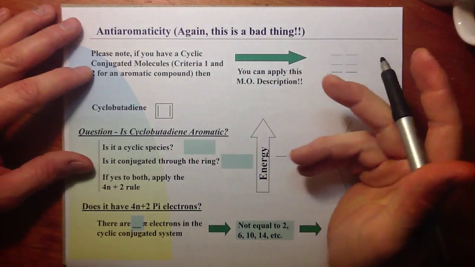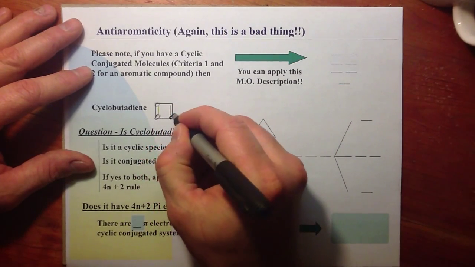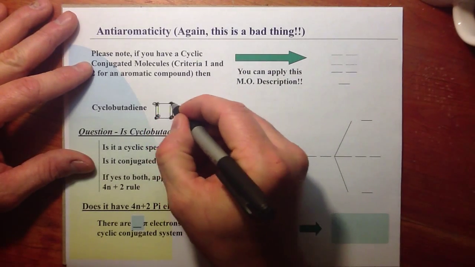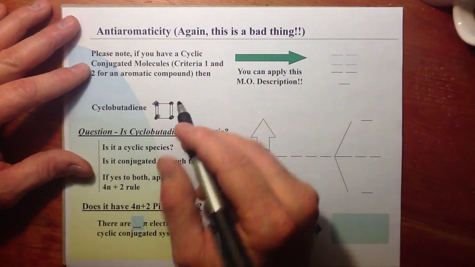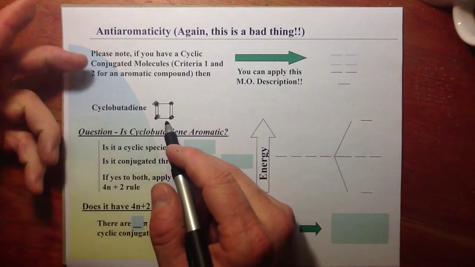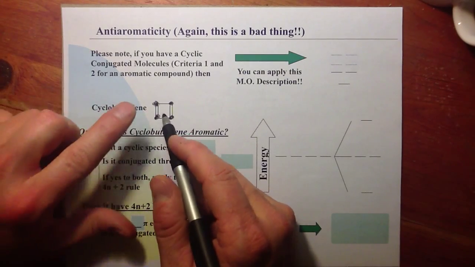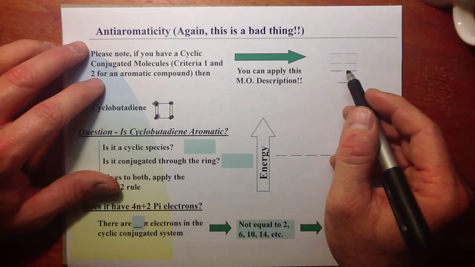What about those that are rings? They're conjugated throughout, or at least can be. We're looking at the cyclobutadiene structure, and we can imagine looking straight down 4 atomic p orbitals on this structure. So we have a ring. It can be conjugated throughout. If you have those 2 things, you have this molecular orbital diagram.